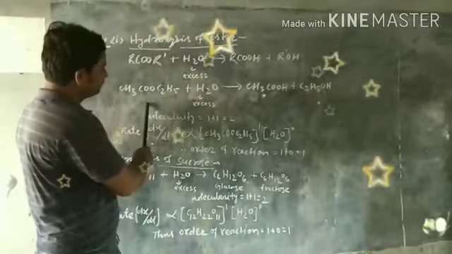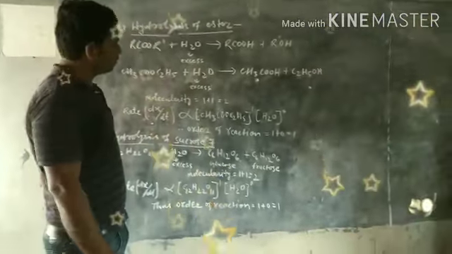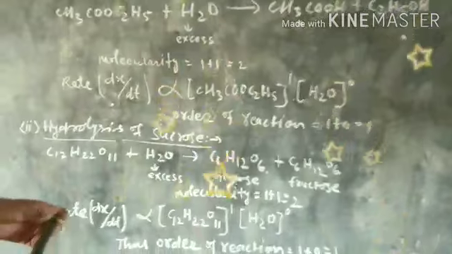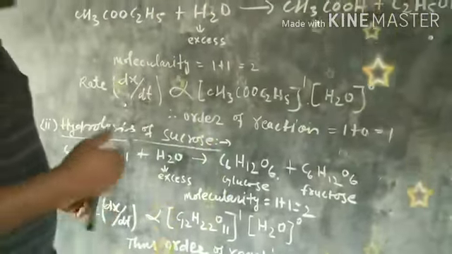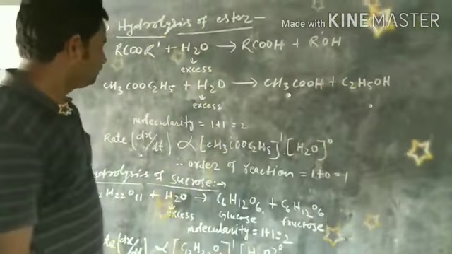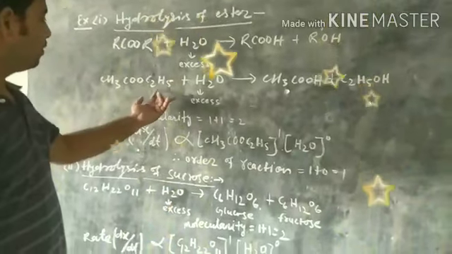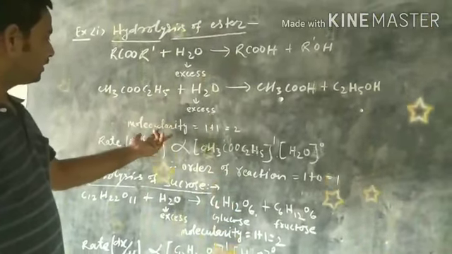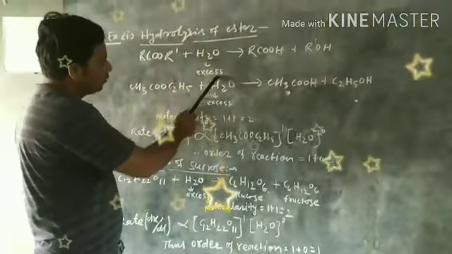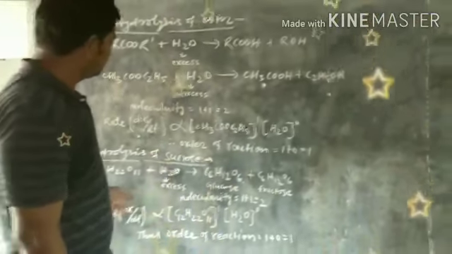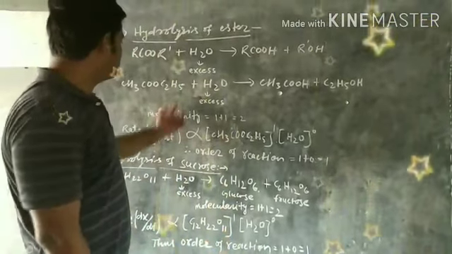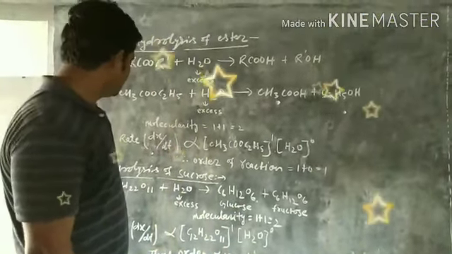When this compound is dissolved in a large excess of water, it splits into acetic acid and ethyl alcohol. In this case two molecules take part in the reaction. So molecularity of this is 1 and for water also 1, so molecularity is 1 plus 1 equal to 2.